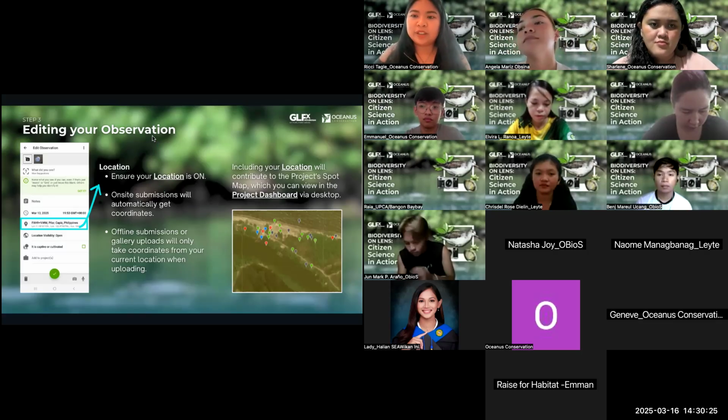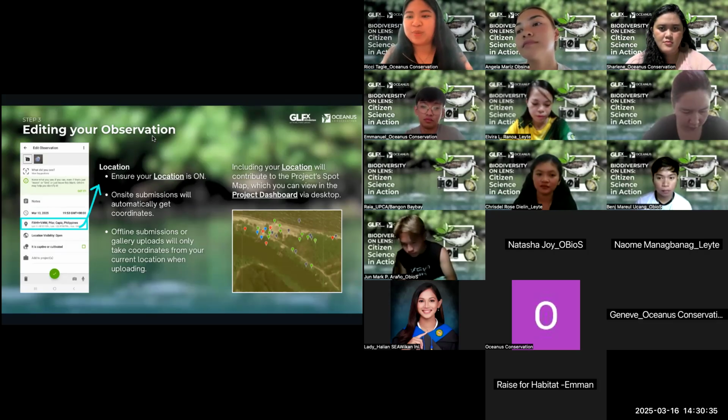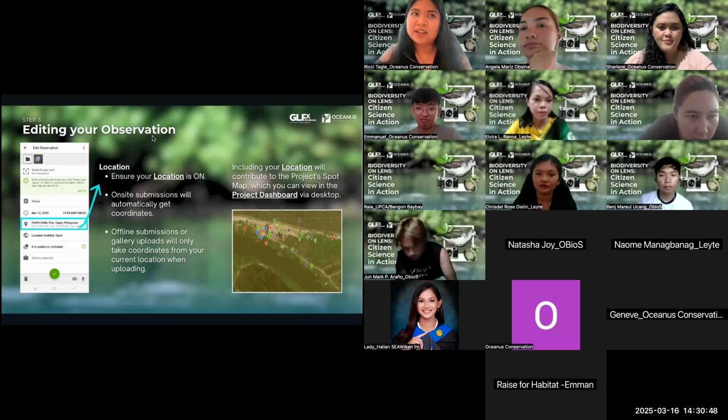You have to just make sure that yung GPS location feature sa phone mo is on, and automatically kung may signal, kukunin niya yung coordinates of directly where you are. Offline submissions naman, my recommendation for that would be, you need to know what kind of beach you're in, ano yung pangalan ng beach, tapos pwede mo na lang siya i-type in, or kung marunong ka mag-Google Earth or Google Maps, pwede mo rin makuha yung coordinates of where you approximately were. It's okay if you don't get the exact location, as long as it's within the area that you have gone to.